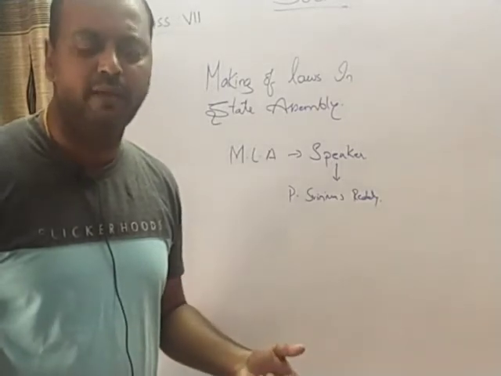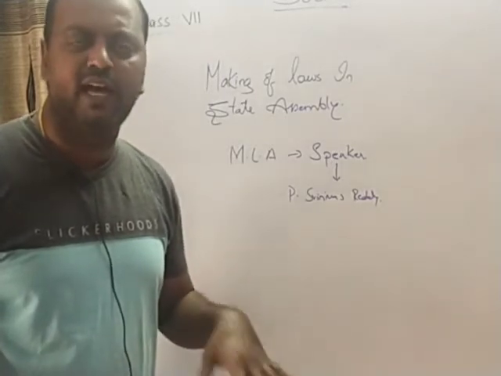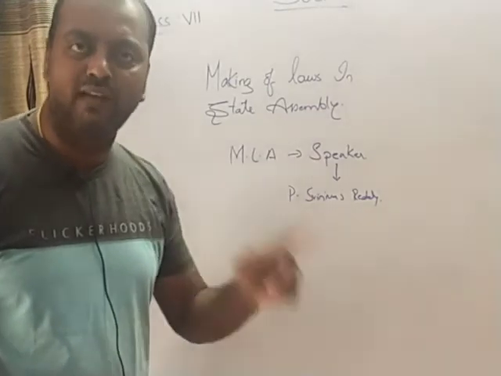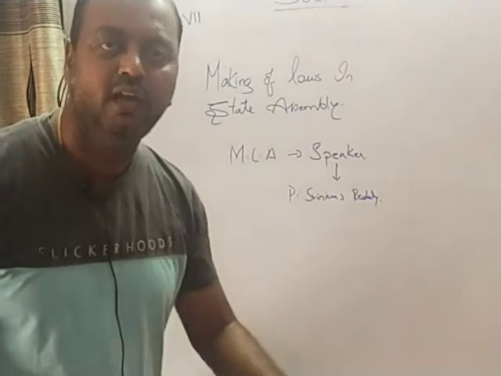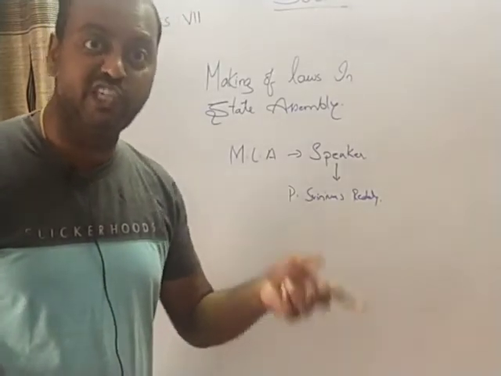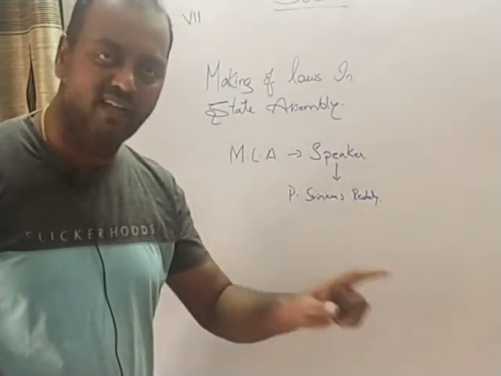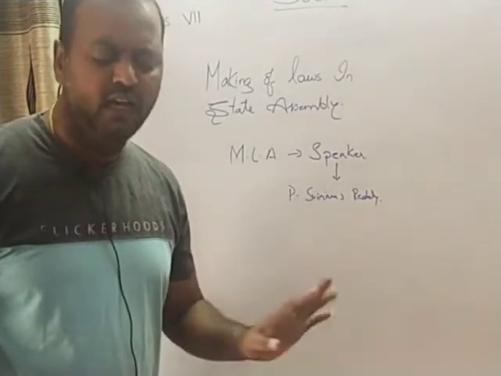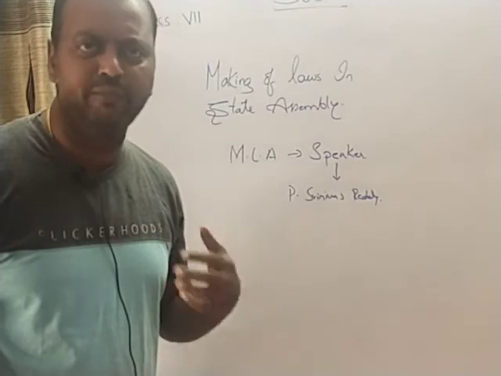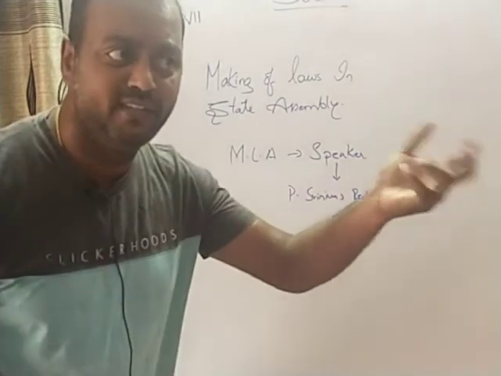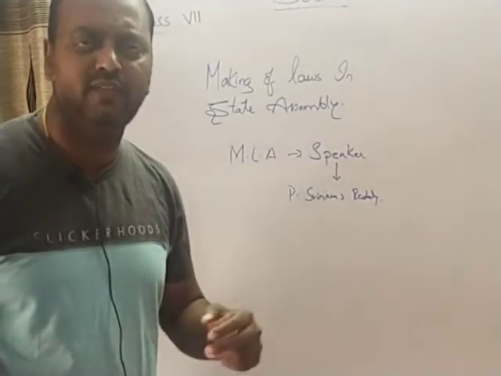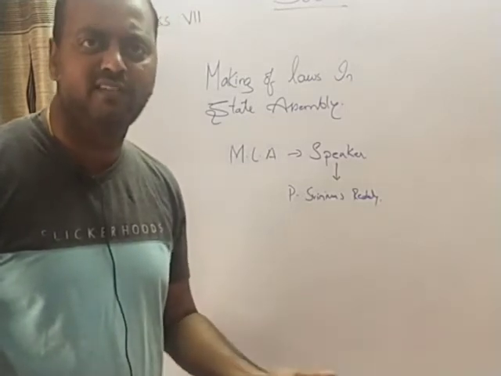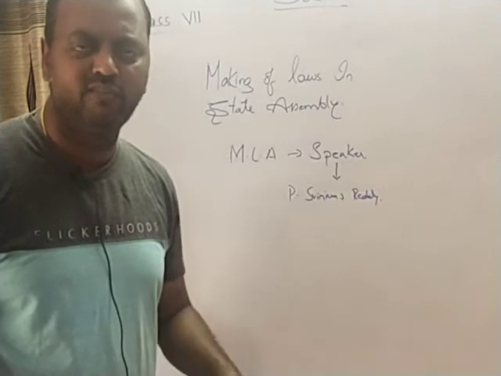The ministers and the cabinet, including the chief minister, are answerable to the assembly. If any question comes up in the assembly, the responsibility to answer it lies with the cabinet. Cabinet means including the chief minister; the chief minister is also responsible to the house. If the answer is not satisfactory, that is, if after I ask the question the solution the minister gave is not satisfactory, then the members may force the concerned minister to resign from the post also. That also will take place.